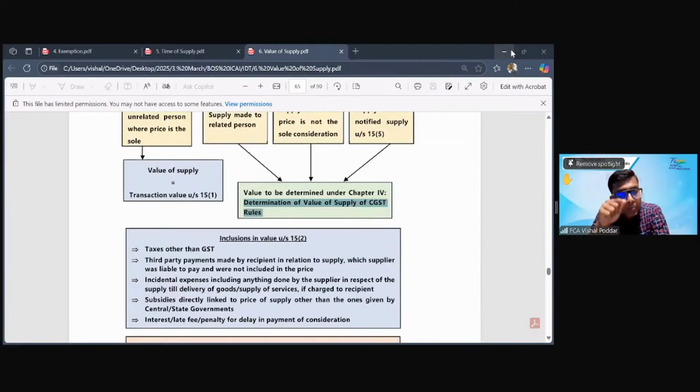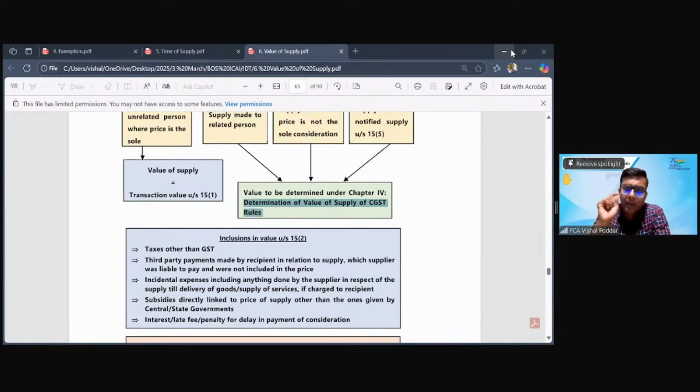Then what is the meaning of transaction value? I'm trying to explain from this example. For each of your transactions, whatever we have agreed, where I have agreed 10,000, 10,000 is the value. I pay tax on 10,000. Where I have agreed 7,500, 7,500 is the value. Where I have agreed 6,000, 6,000 is the value. So this is the meaning of transaction value. That is the value at which this transaction has been agreed between you and me. That is transaction value. Fine with all?